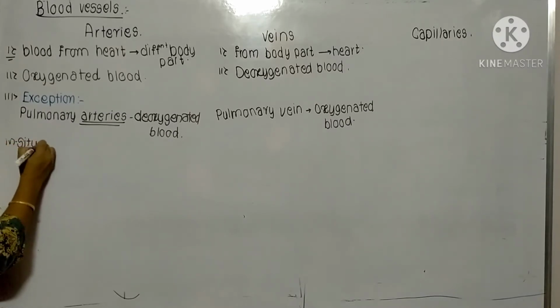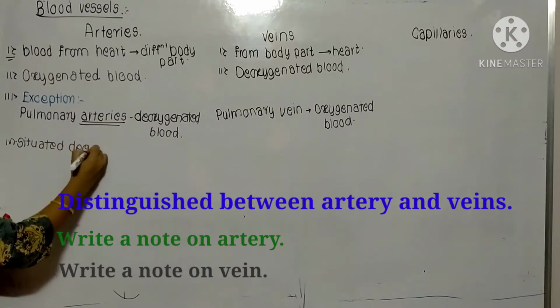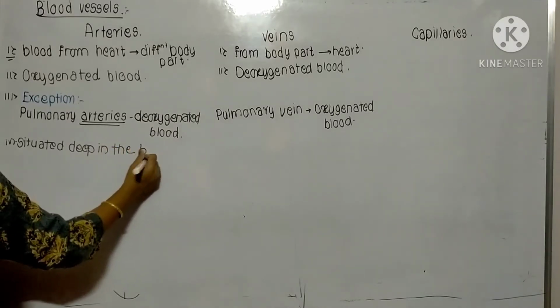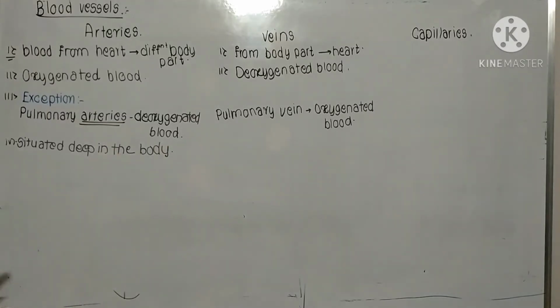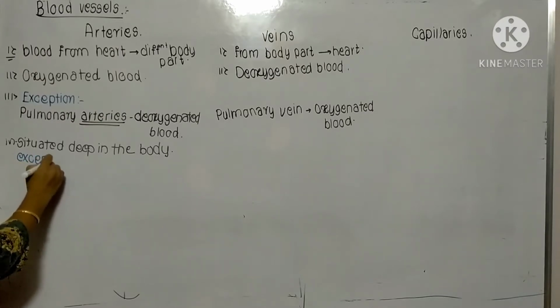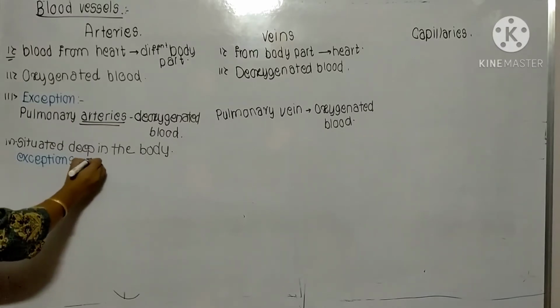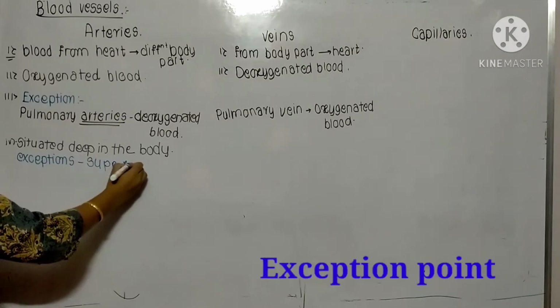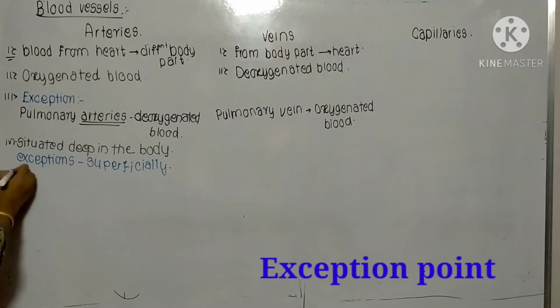Here also an exception is there. For example, there are only three types of arteries that are not located deep in the body. They are arranged superficially.